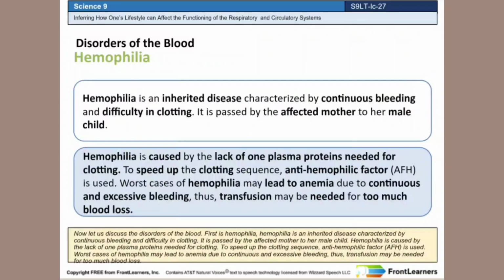Now let us discuss the disorders of the blood. First is hemophilia. Hemophilia is an inherited disease characterized by continuous bleeding and difficulty in clotting. It is passed by the affected mother to her male child. Hemophilia is caused by the lack of one of the plasma proteins needed for clotting. To speed up the clotting sequence, anti-hemophilic factor, AHF, is used. Worst cases of hemophilia may lead to anemia due to continuous and excessive bleeding. Thus, transfusion may be needed for too much blood loss.